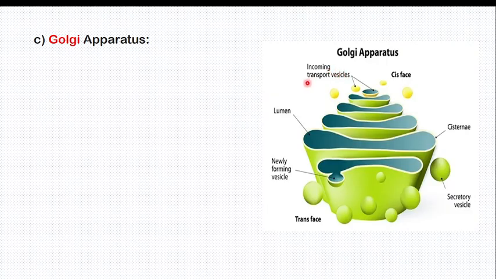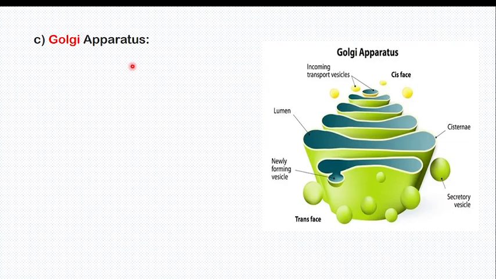This is incoming transport vesicles, from the rough endoplasmic reticulum. The Golgi apparatus processes them to form secretory vesicles, enclosed by the modified protein, either by adding carbohydrate to form glycoprotein or lipid to form glycolipid. So the function of the Golgi apparatus is protein modification.